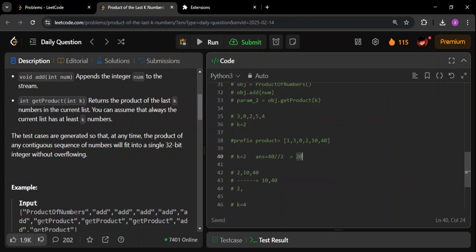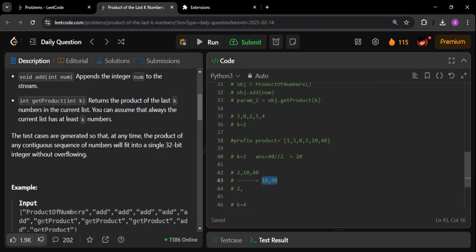If you are not sure how this works, it's very simple. See here, if you take these three, it's going to look like this. You have to divide by the last one, which is 2. It's going to look like this. Take this as the divide by symbol, and finally, if you divide, what will happen? This and this will get cancelled, and we are going to get the result, the product of the last two numbers. Okay, that is how this particular stuff is working.